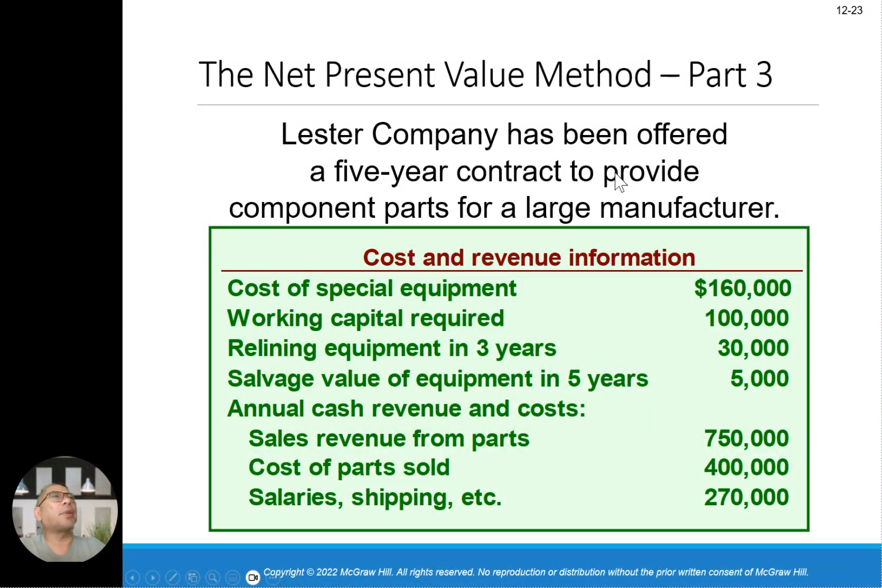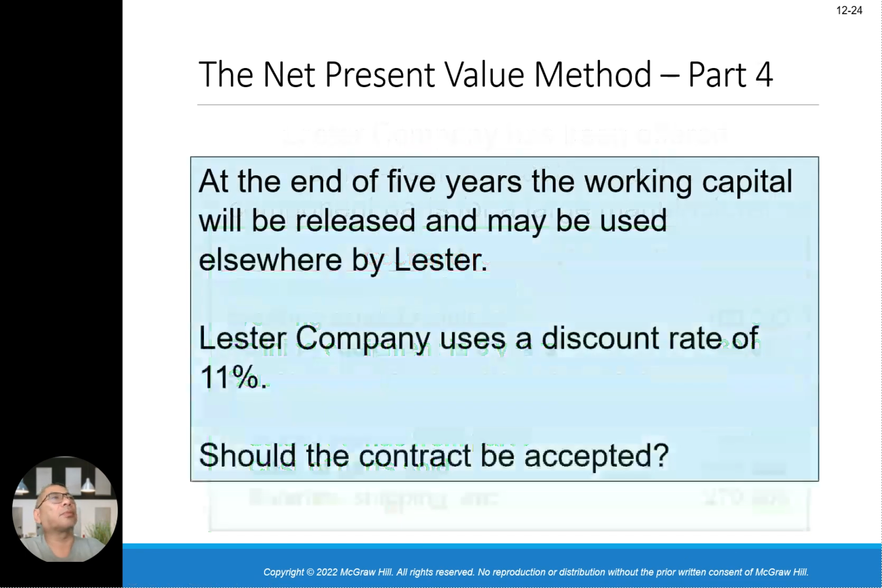And then later, the company has offered a 5-year contract to provide component parts to a large manufacturer. Example here, cost and revenue information is posted. In this case, the cost of special equipment is 160,000. Working capital required is 100,000. Overhauling equipment in 3 years is 30,000. The salvage value of equipment in 5 years is 5,000. Annual cash revenue and cost: sales revenue from parts is 750,000, cost of parts sold 400,000, salaries and shipping 270,000. At the end of 5 years, the working capital will be released and may be used elsewhere by Lester. Lester Company uses a discount rate of 11%. Should the contract be accepted?